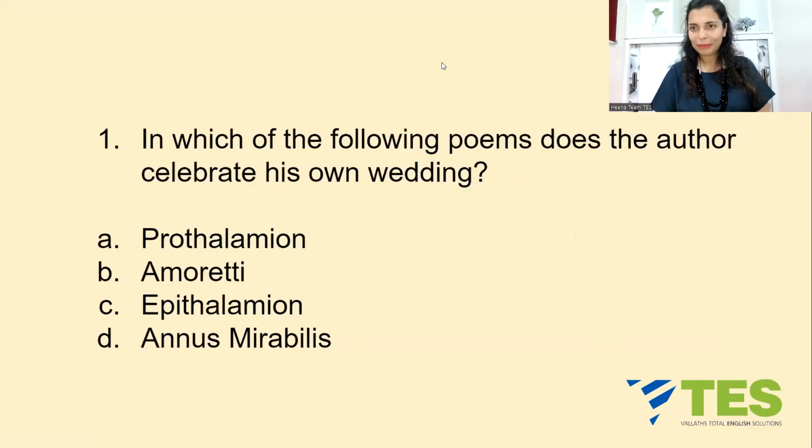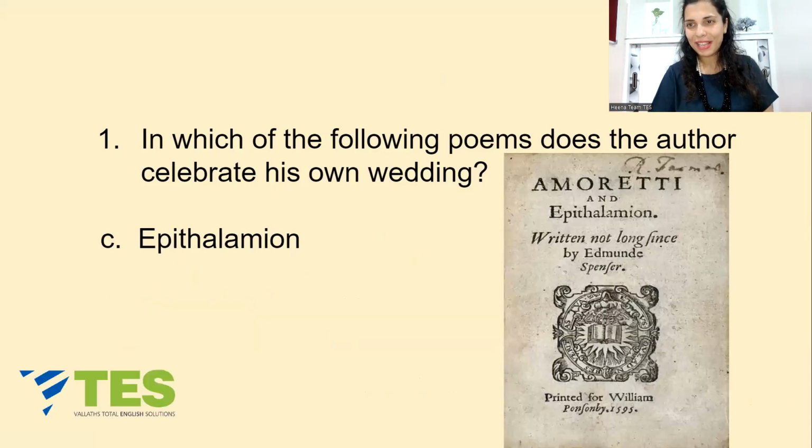Question number 1. In which of the following poems does the author celebrate his own wedding? Your options are A. Prothalamion, B. Amoretti, C. Epithalamion, or D. Annus Mirabilis. कौन सी पोएम है जिसमें ऑथर बल्ले बल्ले कर रहे हैं, अपनी शादी की बात कर रहे हैं? The answer is option C, Epithalamion.